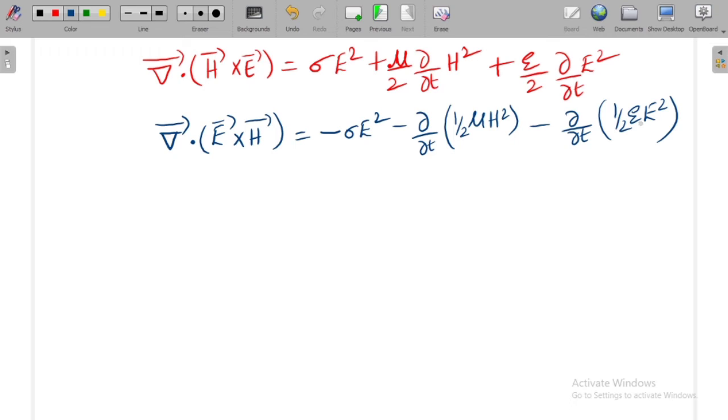Now by taking the volume integral, this is nothing but Ohmic loss. Why is it called Ohmic loss? Because Ohmic loss is like I R square. The equivalent of I R square is sigma E square. Sigma E square. Now this is Ohmic loss, and what is this?